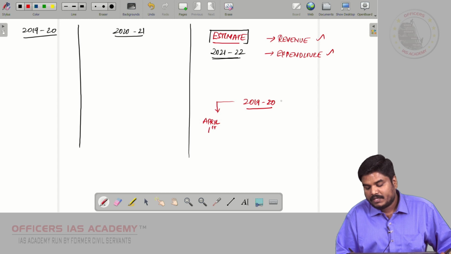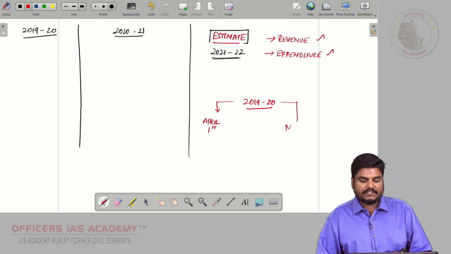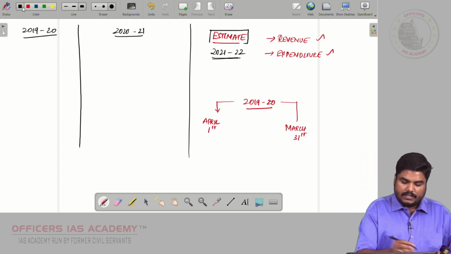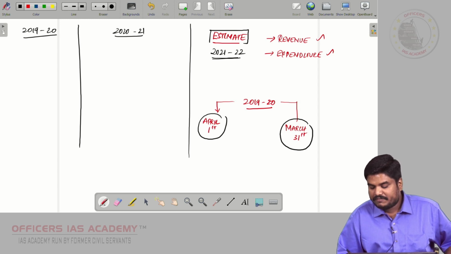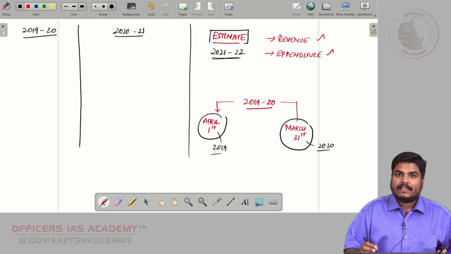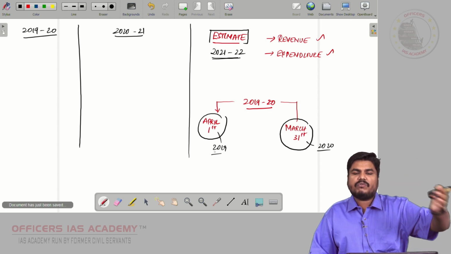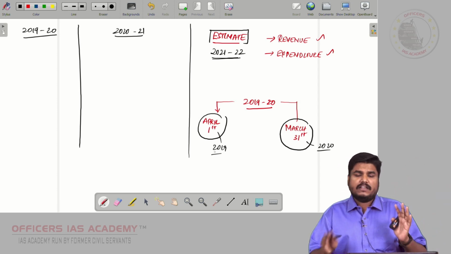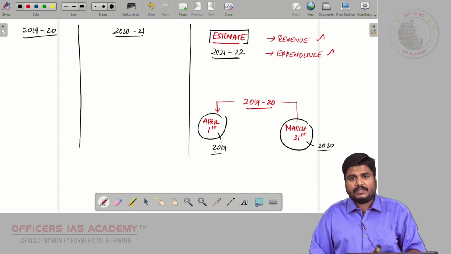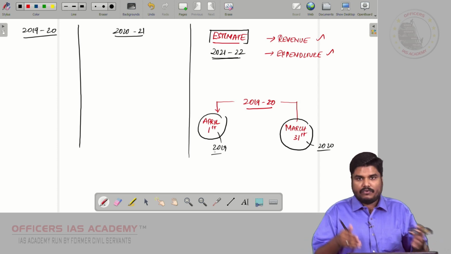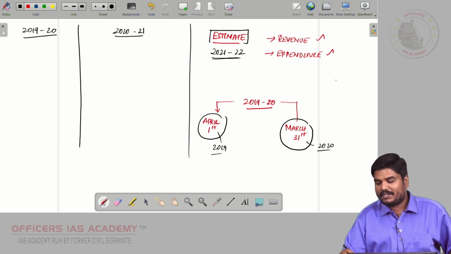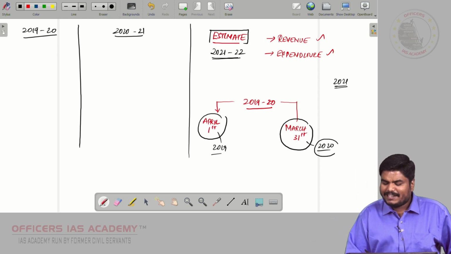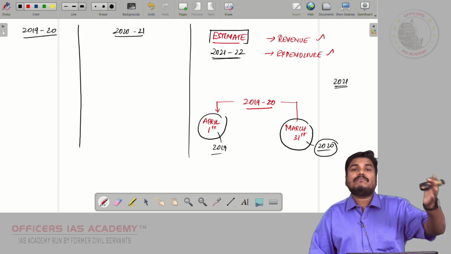Now, from April 1st 2019 till March 31st 2020, the actual revenue and actual expenditure data will be available to the Finance Minister, because now we are in 2021 February. So 2019-20 data will be readily available.